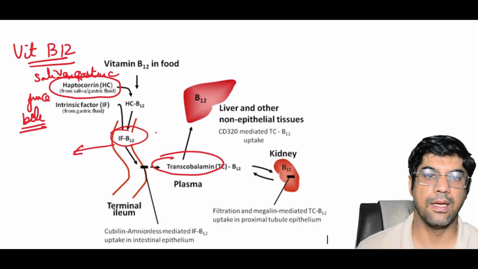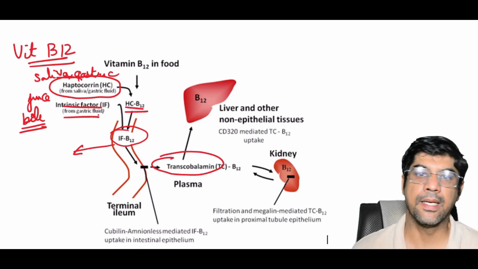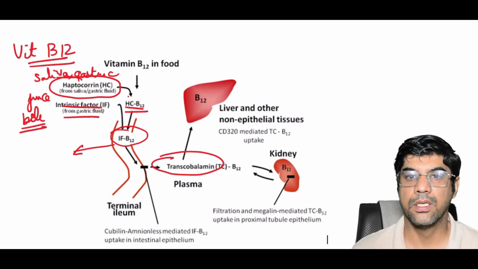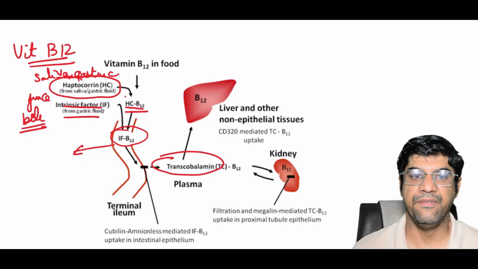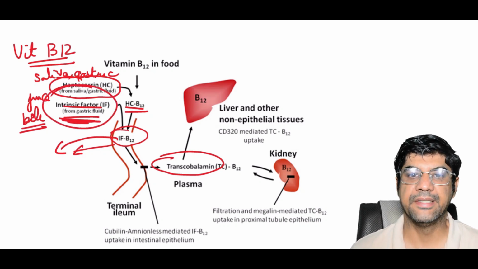In the duodenum, the pancreatic enzymes digest this haptocorrin, releasing vitamin B12. The B12 then binds to the intrinsic factor.